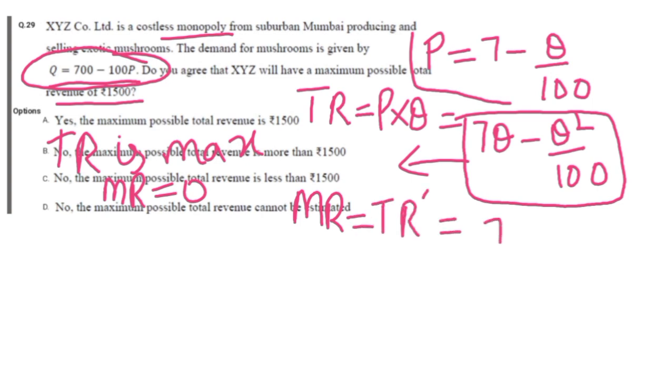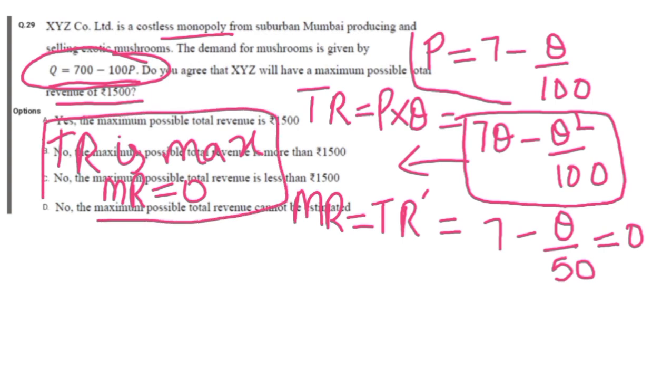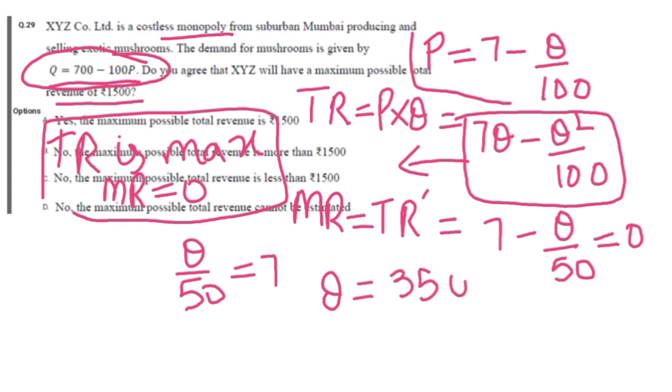So this becomes 7 - 2Q/100, and 2/100 is 1/50, so we get 7 - Q/50, and set it equal to 0. As I have told you, total revenue is maximum only when marginal revenue is equal to 0. Setting it equal to 0, we get Q/50 = 7, or Q = 350.